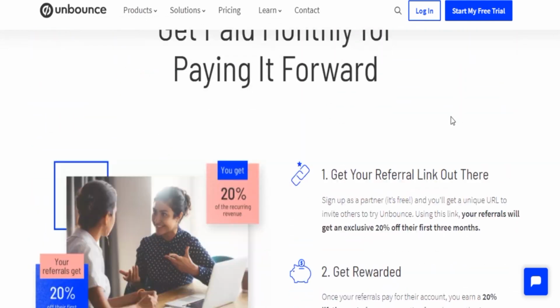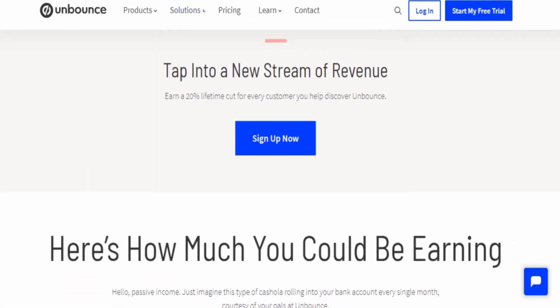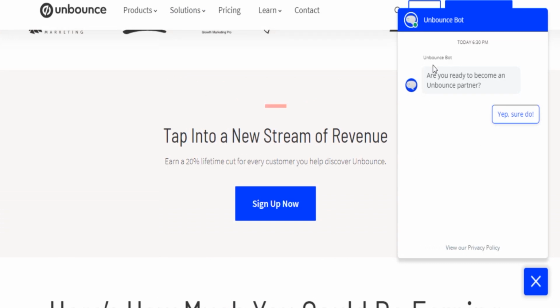If you want to sign up for a free account for the Unbounce Partner Program, all you have to do is click on the Sign Up Now button, and as you can see here, a chat bar will pop up at the bottom, and from there you have to go through a few questions to completely sign up for a free account. So right here we can see you're ready to become an Unbounce partner.